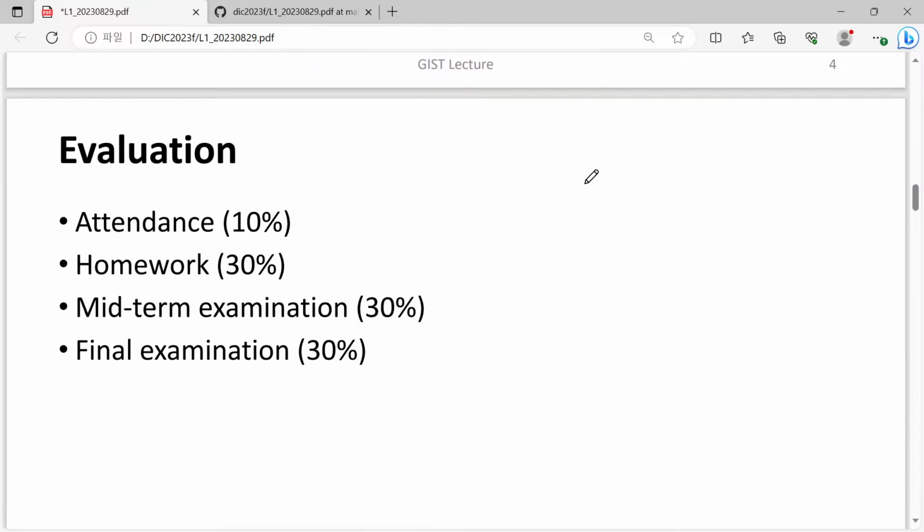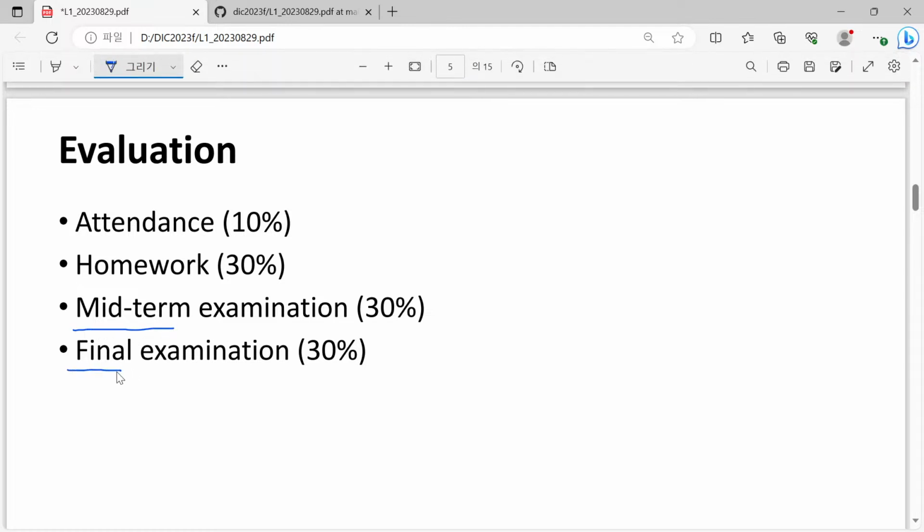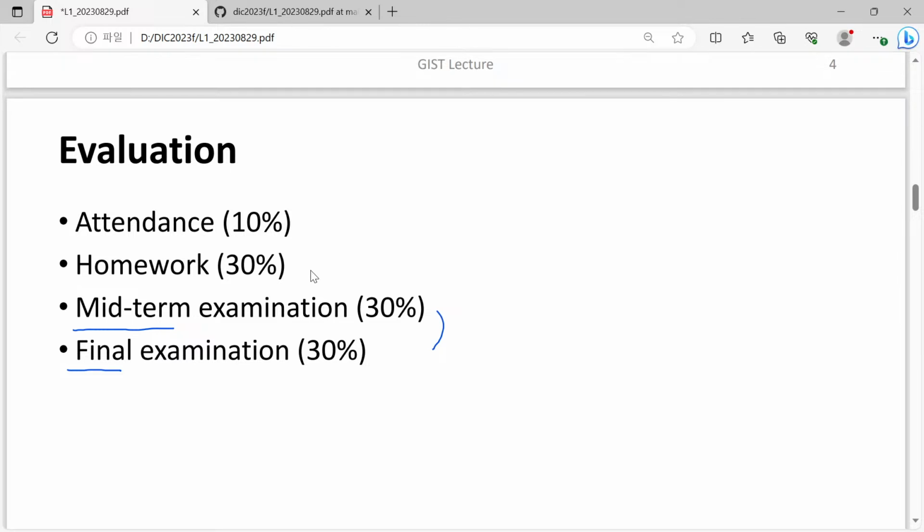For evaluation, this course is purely theoretical, so we have a midterm examination as usual and also a final examination. They are equally balanced, and homework has the same weighting factor. Of course, we have many homeworks, while the midterm and final examinations are just once, so one homework problem is not as valuable as one problem in the midterm or final examination, but anyway, there is 30%, 30%, and 30%.